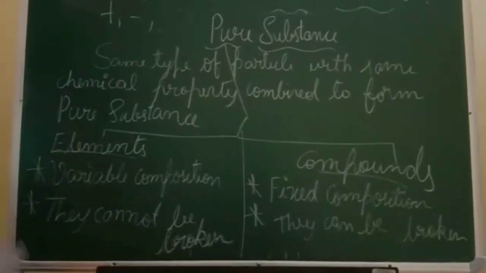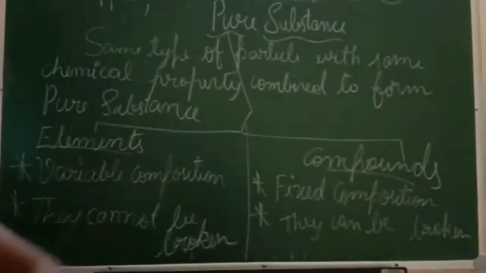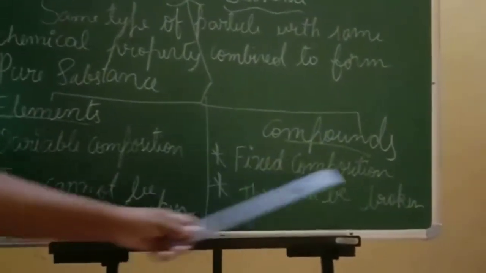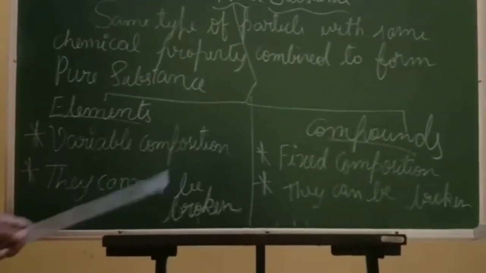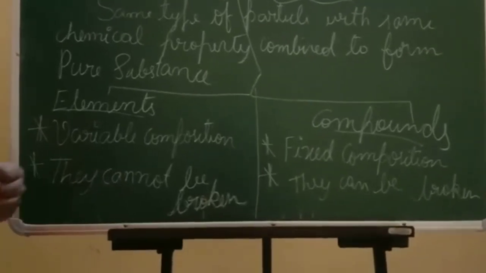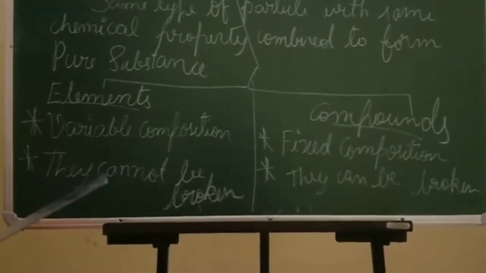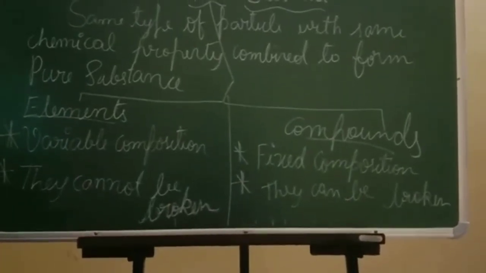Is that clear? So always remember, elements have variable composition and compounds have fixed composition. So here the second point says they cannot be broken. So elements cannot be broken. They will be very strong in characteristic. Okay. So they cannot be broken, and compounds can be broken easily. Okay.